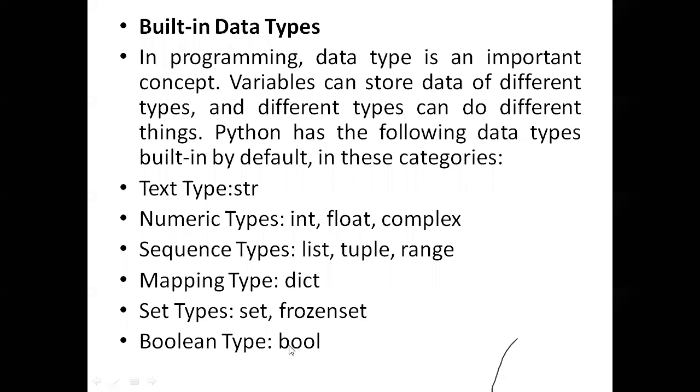For example, integer is immutable. Numeric types are immutable. For example, if I define x equal to 5, then 5 is an object. Again, if I go with x equal to 12, then 5 will be replaced with 12, but 12 is not added to or subtracted from 5. It just goes with another object. So that is immutable. We will discuss later with examples what mutable and immutable types are, and what the difference between these two is.